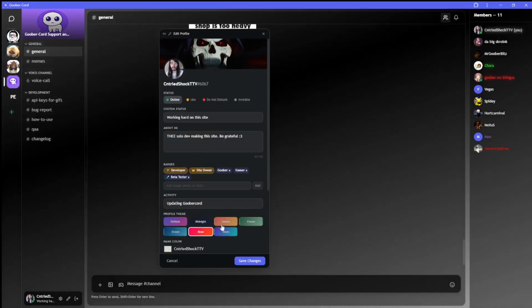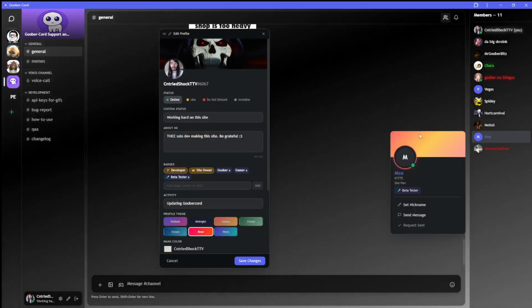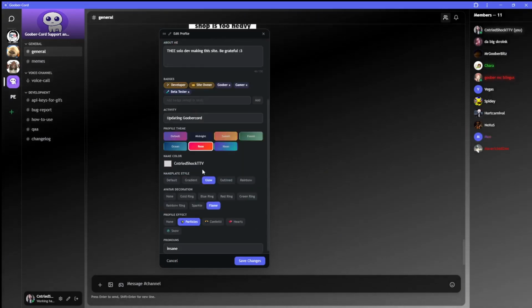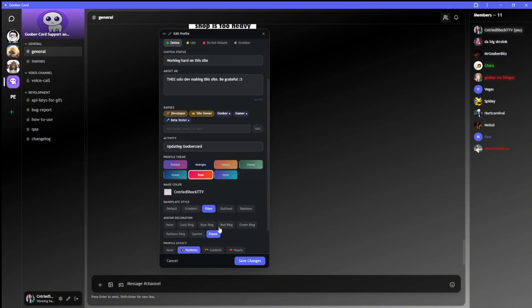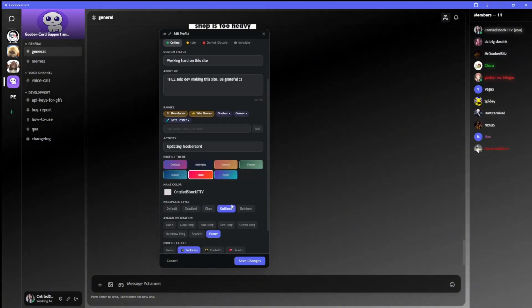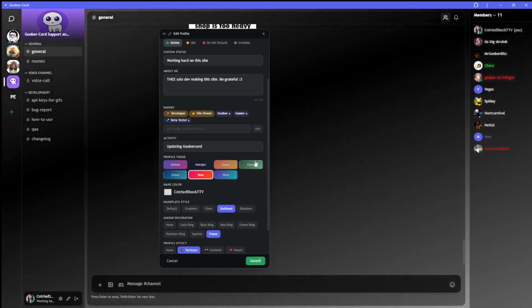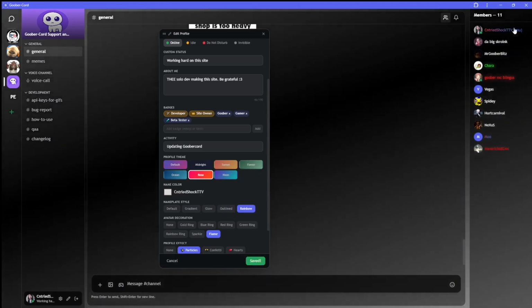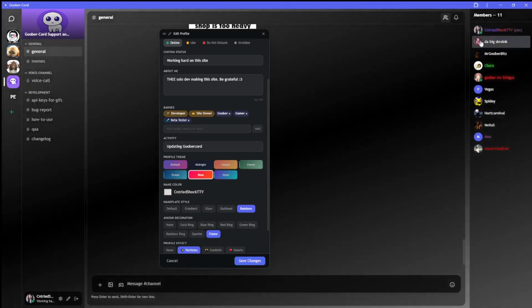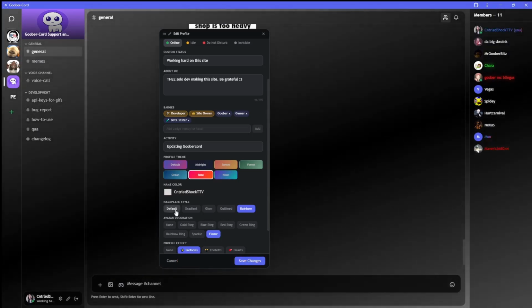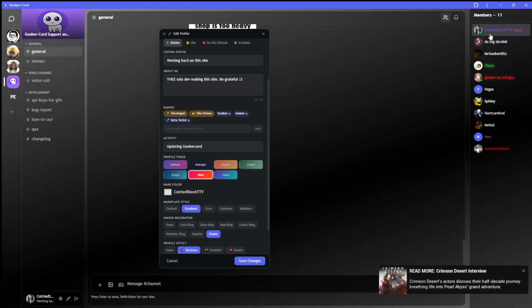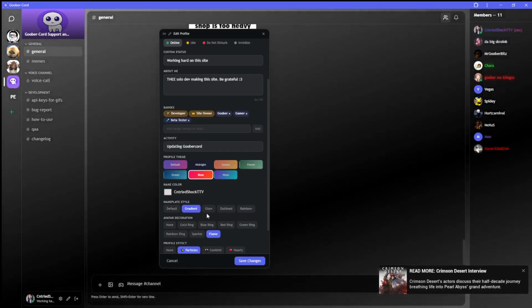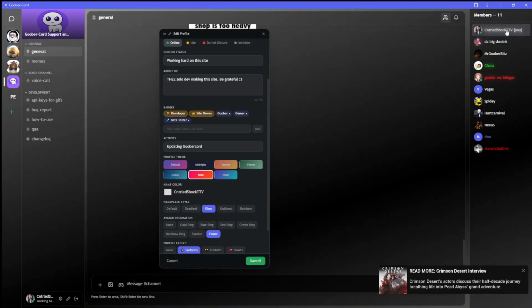So let me show you what it looks like on one of my friends' profiles. Here you go. It's just a nice little gradient. You can change your different colors. You can change all of that. Mine's a nice white, and you can change the different types of profile titles. As you can see, here's a look at all of them. It's pretty cool. I keep mine at a nice glowing, even though the rainbow one's really cool, and the gradient.